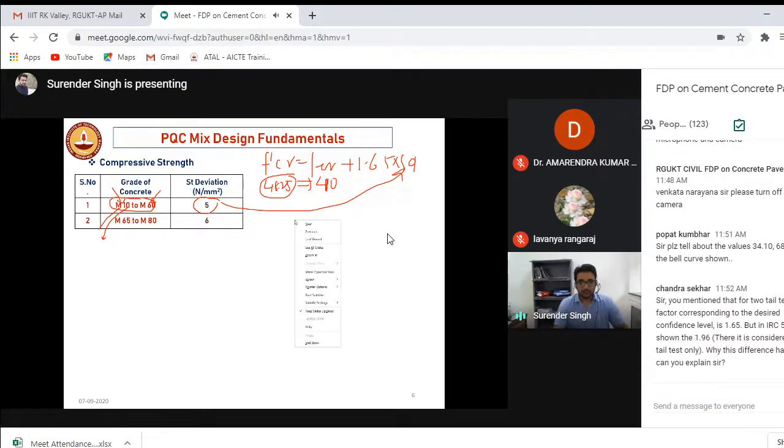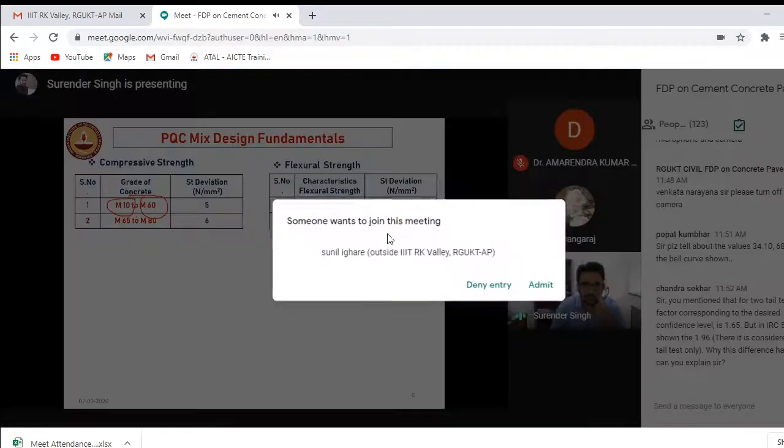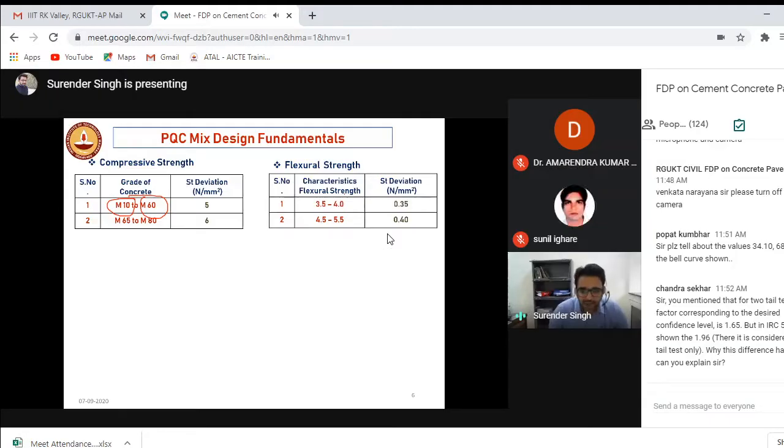Okay, but now you will be saying that sir said that pavements are designed based upon the flexural strength, and this grading M10, M20, M30, this is for compressive strength. Why should we do it this way? So obviously you are right. We have to go with the flexural strength. So the same formula can be used for the flexural strength also. Okay.